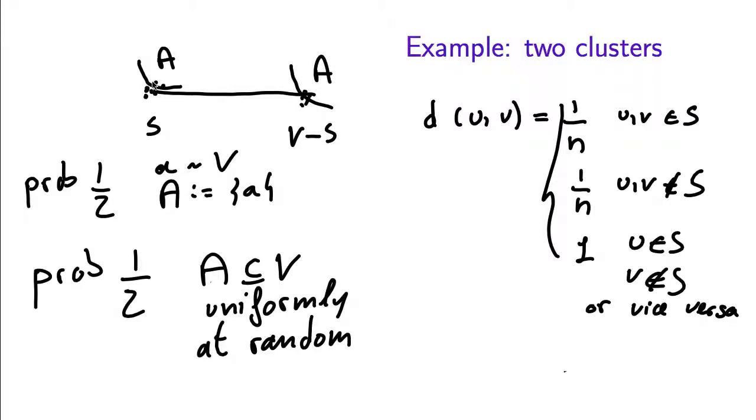The calculation that we did before, that picking A uniformly works for distances of elements within the same cluster, still holds after losing a factor of 2. And the expectation we computed, that if we pick A to be a singleton we have a good expectation for distances of vertices in different clusters, is again a calculation that still works after losing a factor of 2. So this mixed distribution will work both for elements in the same clusters and for elements in different clusters.